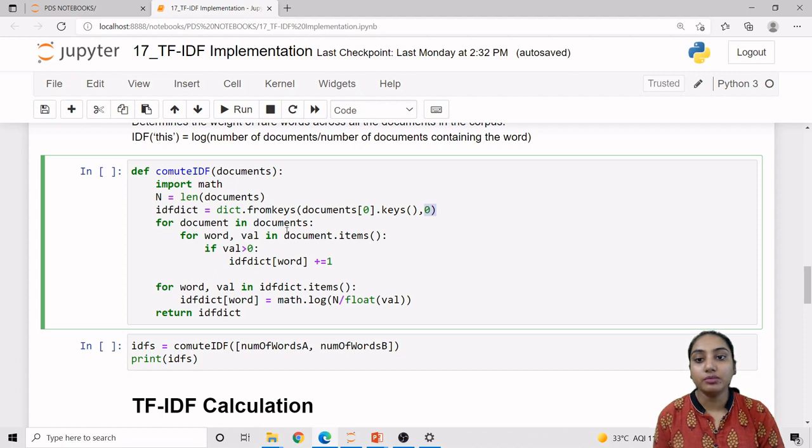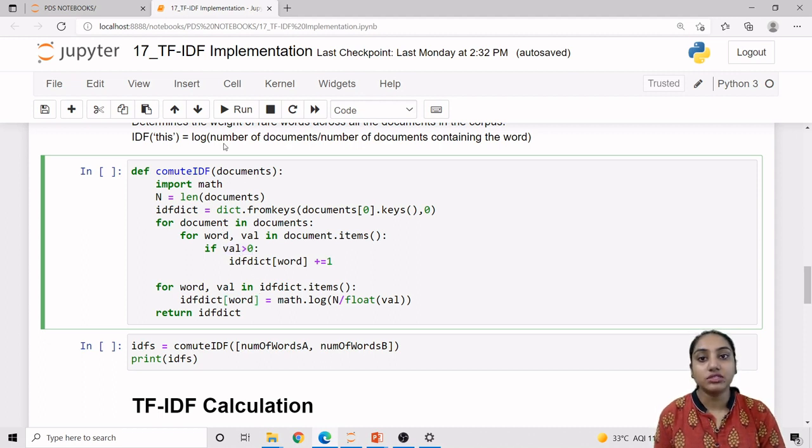Now for document in documents, one by one we are picking one individual document from the corpus of documents. Now we are converting our document dictionary into the items structure, and the keys will be stored in word, and the value, that is the frequency count of a particular word, will be stored in val. If the val is greater than 0, then in the IDF dictionary for that word we will increment the value by 1. So one by one we are taking all the documents and using the same fundamental.